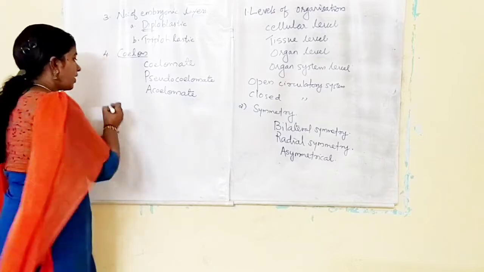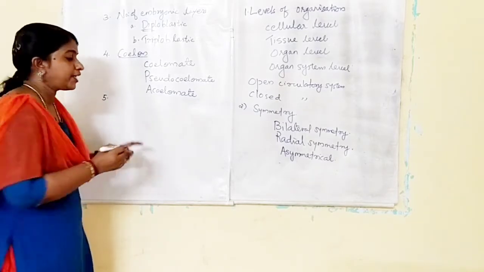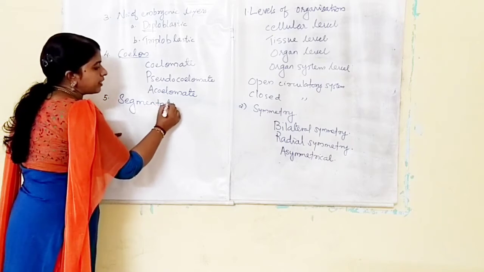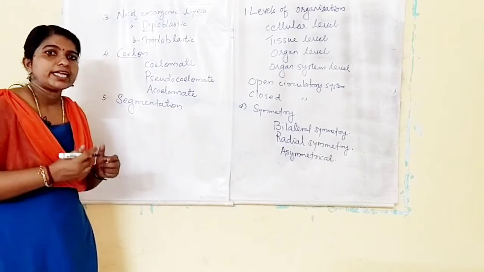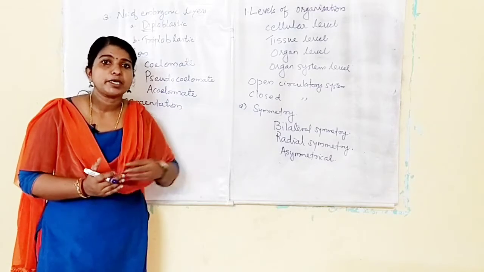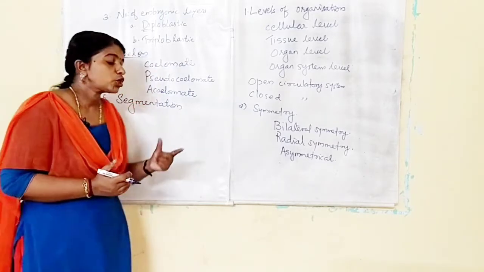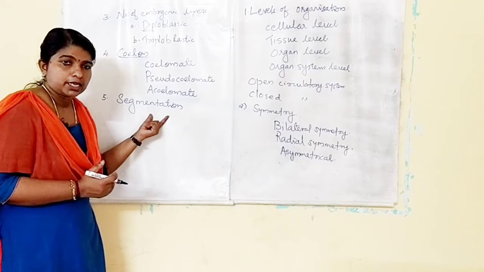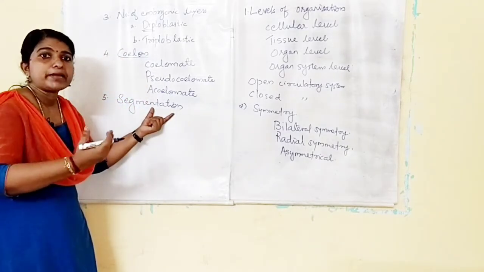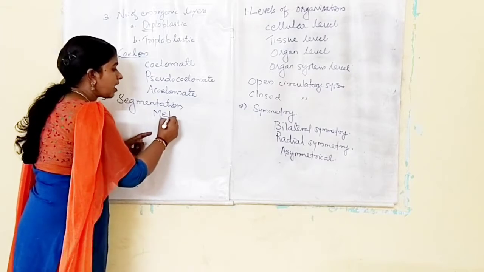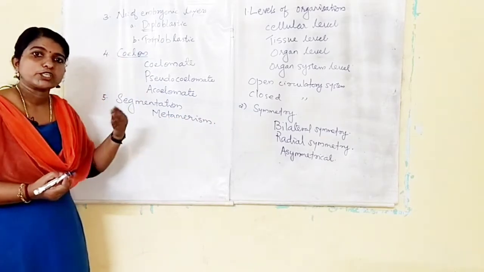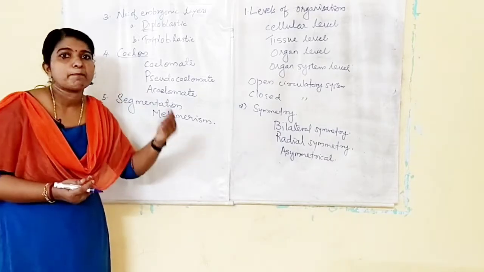Next one, that is segmentation. Segmentation means the body is externally and internally divided into many compartments, many segments. That is known as segmentation. For example, earthworm possesses segmentation, and this segmentation is known as metamerism. The body is divided externally and internally into different compartments.